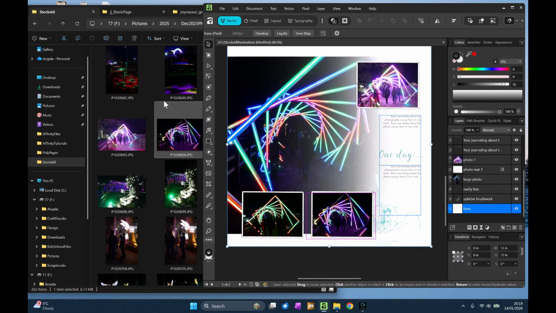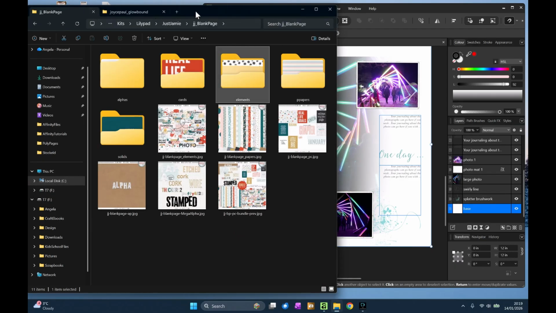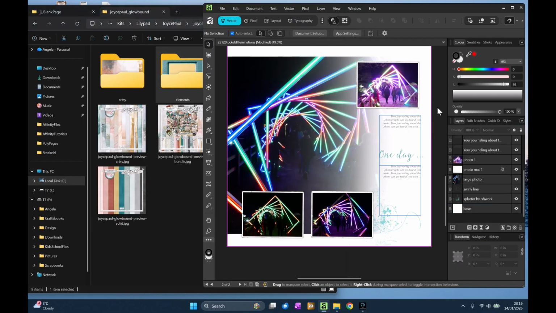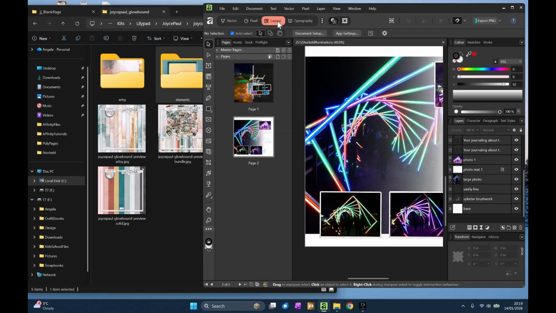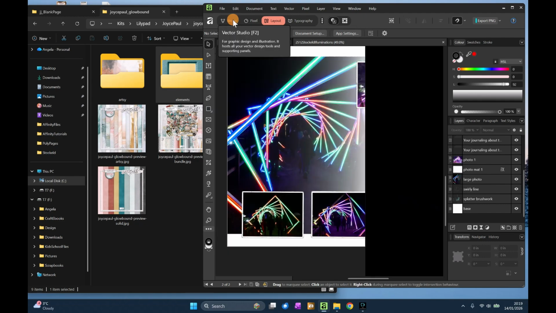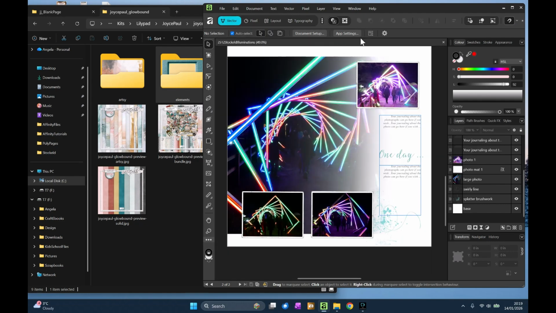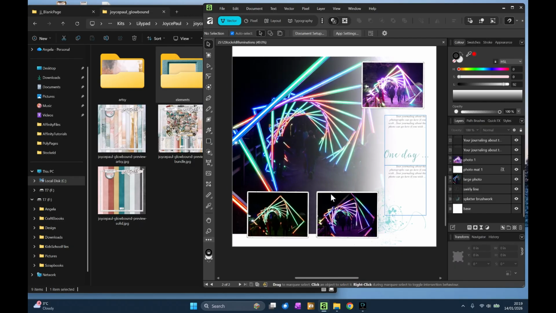So here we have all of my photos in my page. And if we go back to Layout Studio, you can see the 2 layouts there in the pages thing so you can see them working together. Okay, I'm using vector mode simply because it takes up less space than layout mode does on my screen, so I can show you what I'm doing better.